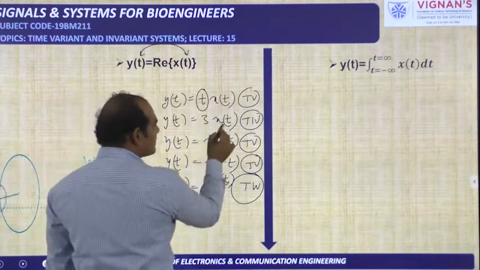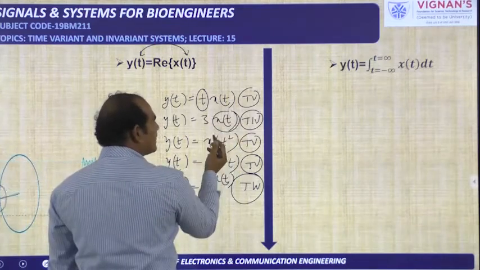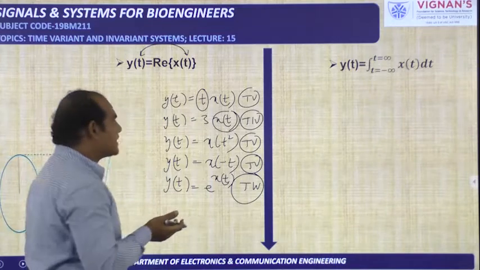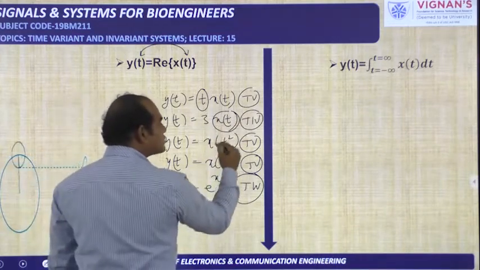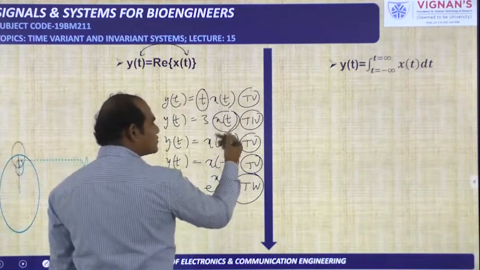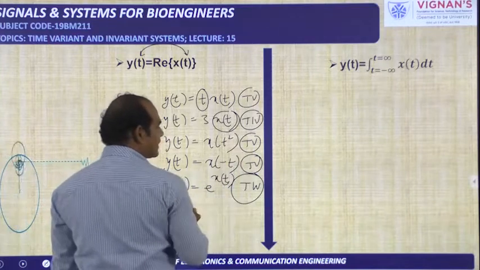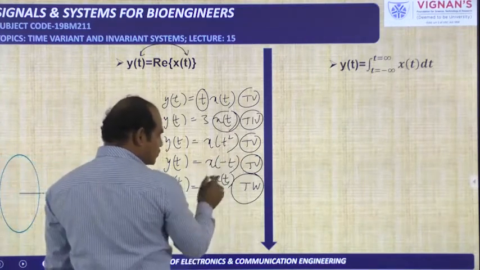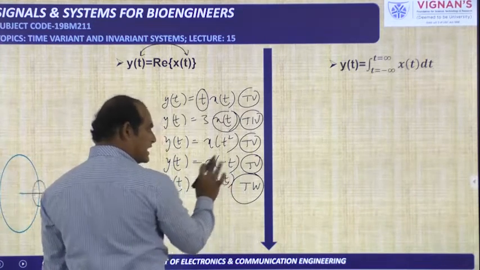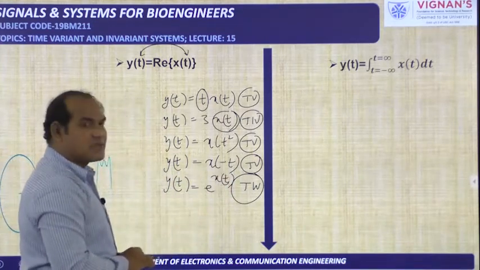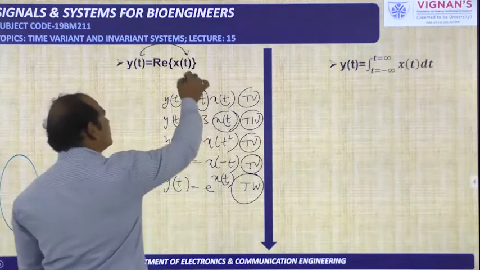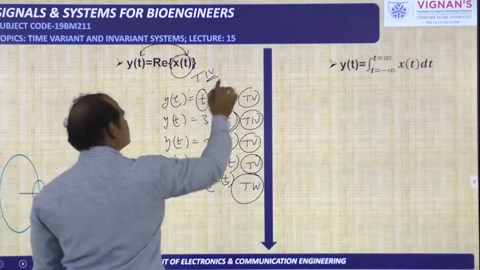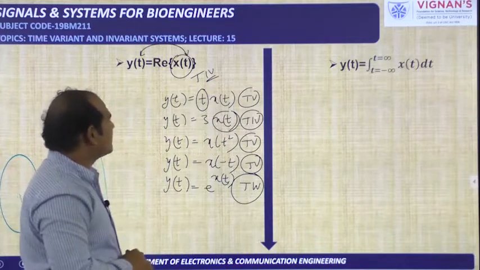But in this case, here input position is there, and within this one or out of this one, no other t term is there. So we can tell it is a time invariance. Here t square is there, that's why it is time varying. In place of t, here minus t is there, so it is also time varying. So here this is the input position, only x of t is there, that's why it is time invariance. So here also x of t is there, so simply we can tell it is the time invariance only.